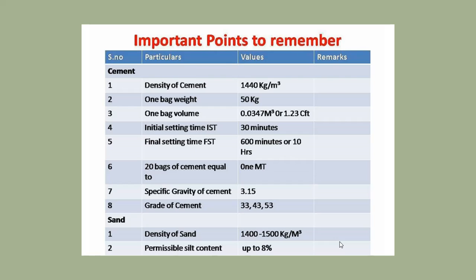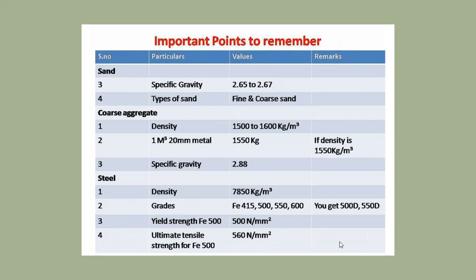Then density of cement, weight of 1 bag of cement, volume, initial setting time, final setting time of cement. 20 bags of cement equal 1 metric ton. Then specific gravity of cement 3.15, grades of cement 33, 43, 53. Then as far as sand is concerned, density of sand 1400 to 1500 kg per meter cube. Permissible silt content up to 8%.